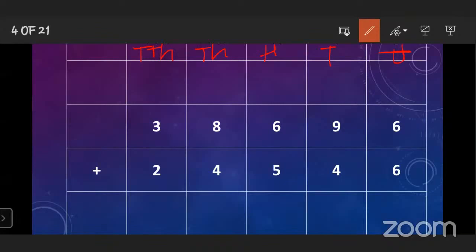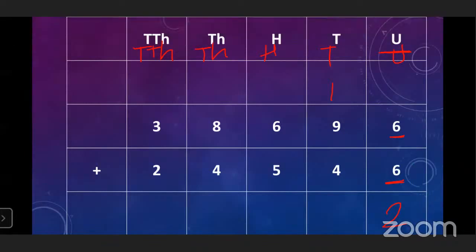So you have to start from this digit. 6 plus 6 is equal to 12. When we get a two-digit answer, you write the unit place digit down, and one is carried over to the tens place. Yes, one is carry over.